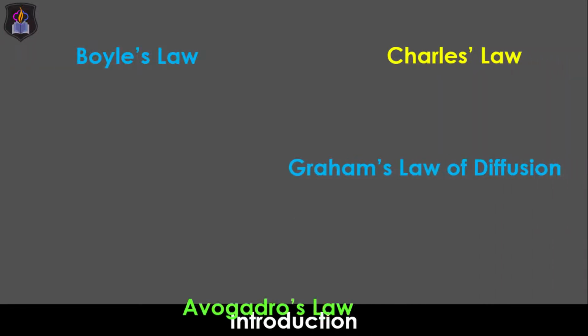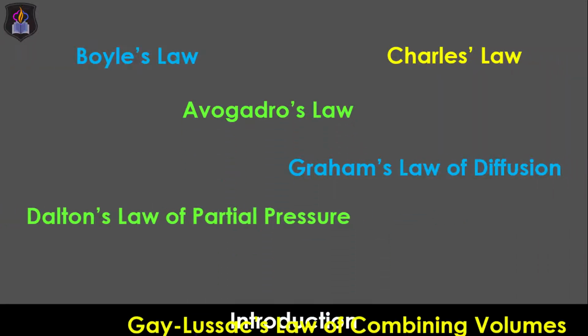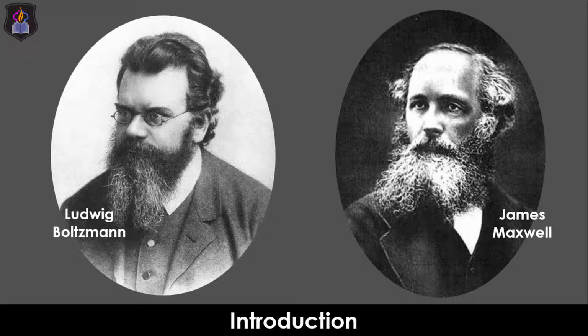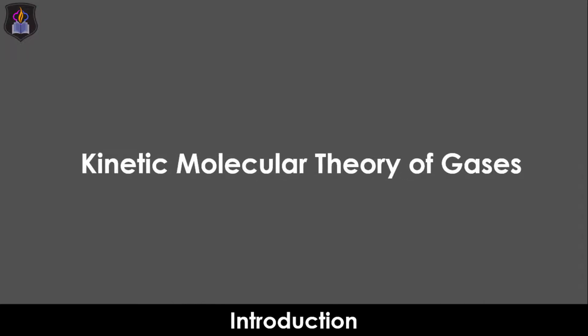The gas laws help us to predict the behavior of gases, but they do not explain what happens at the molecular level to cause the changes we observe in the bigger world. For example, why does the volume of a gas increase when it is heated? Studies by Ludwig Boltzmann, James Maxwell, and other scientists show that the physical properties of gases can be explained in terms of motion and individual molecules, and these have been summarized into 5 statements generally known as the kinetic molecular theory of gases, or simply the kinetic theory of gases.